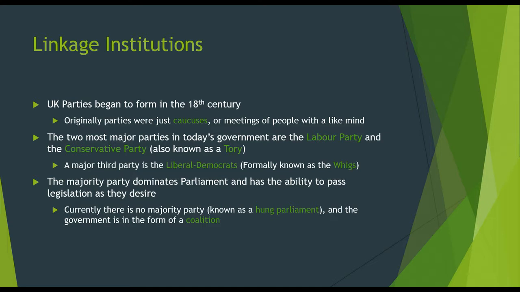When you can't get a majority, it's a hung Parliament, and generally you have to go into new elections. If you don't, then you have formed a coalition. That means two parties have joined together to form the majority needed to form a government. Currently, the coalition is the Conservative Party and the Liberal Democrats.